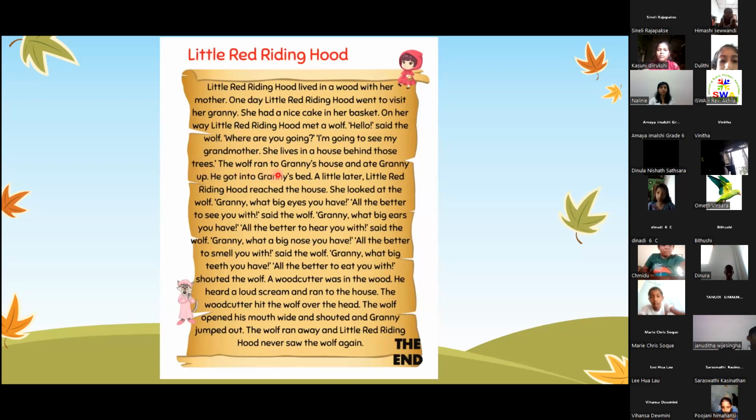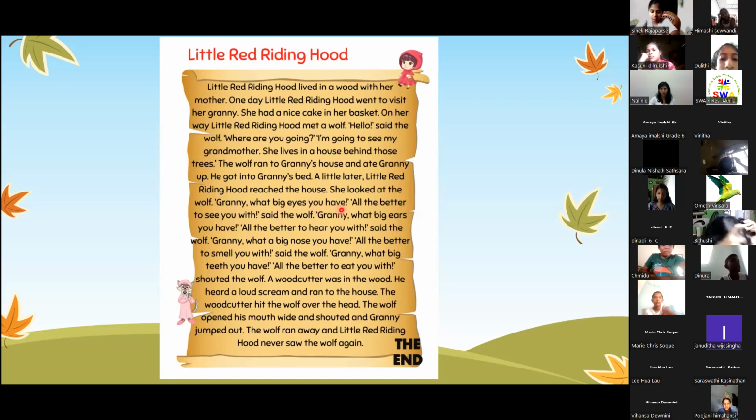The wolf ran to Granny's house and ate Granny up. He got into Granny's bed. A little later, Little Red Riding Hood reached the house. She looked at the wolf. "Granny, what big ears you have!" "All the better to see you."